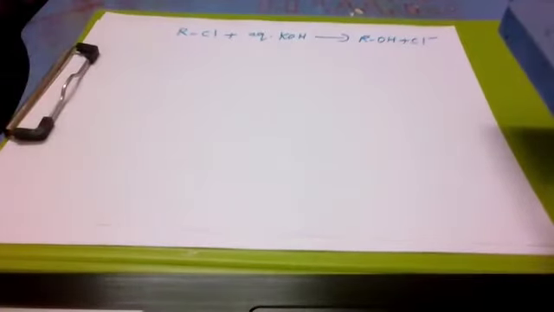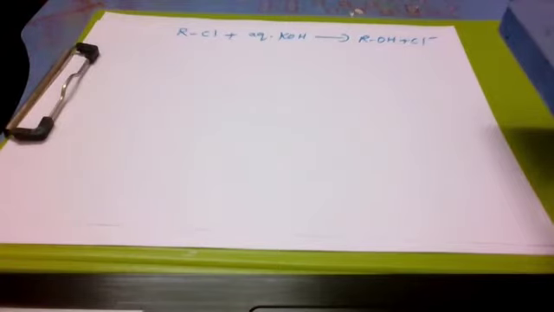For example, RCl will react with aqueous KOH base to form ROH, plus this chlorine will leave out. OH is a strong base. So the OH of the base is stronger than the leaving group chlorine because the corresponding acid, water, is a weaker acid than HCl. On the basis of kinetics, substitution reactions are of two types.